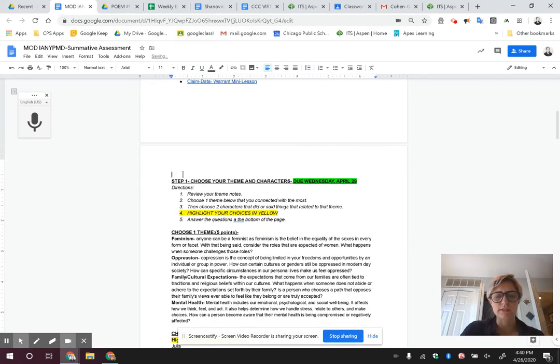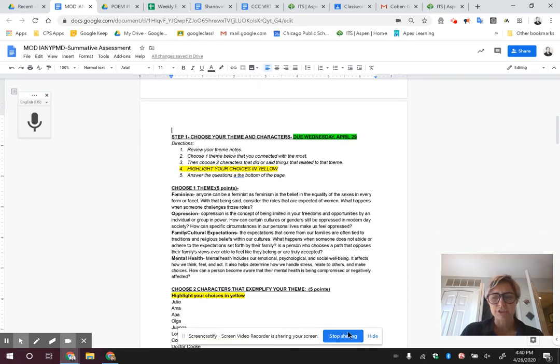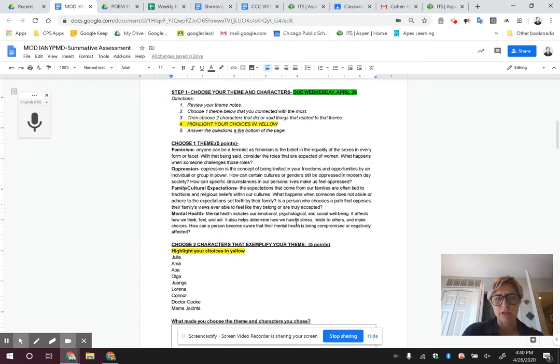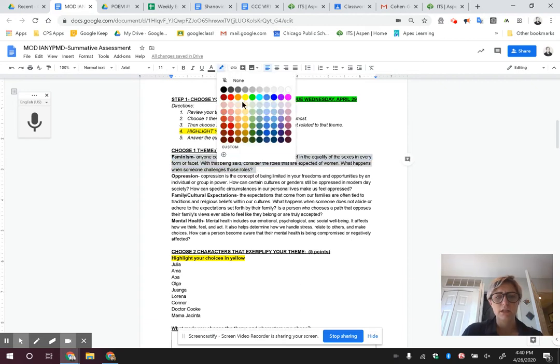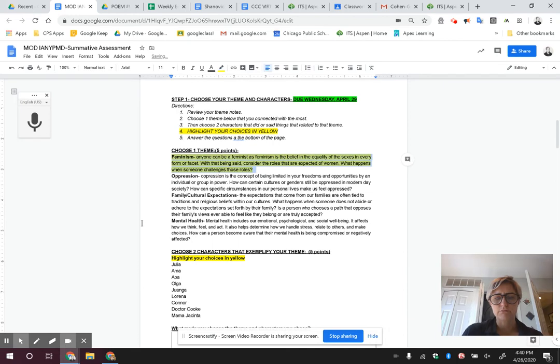Each of the steps is in this document. After each step, you're going to submit it on Google Classroom. I'll grade that step, send it back to you, and then you can move on to the next step. So the first step is just choosing your theme and characters. Remember, these are the 4 themes, and there are descriptions here. Pick one of these, and whichever one you want to write your essay about, you're just going to highlight in yellow, so I know that's the one you chose.